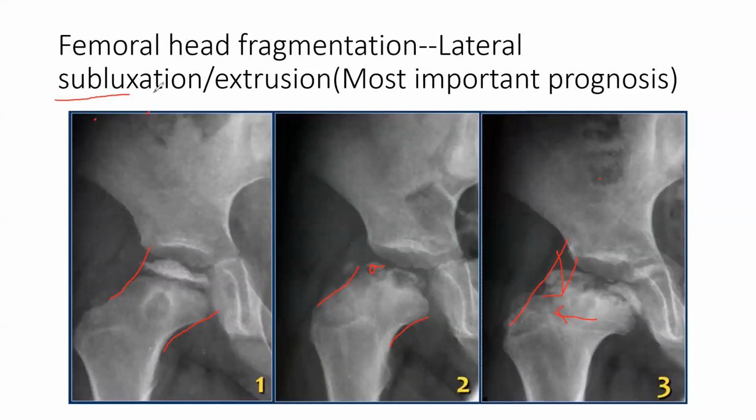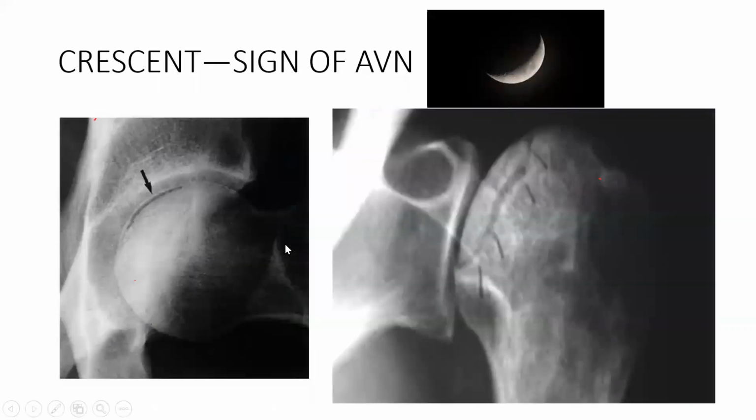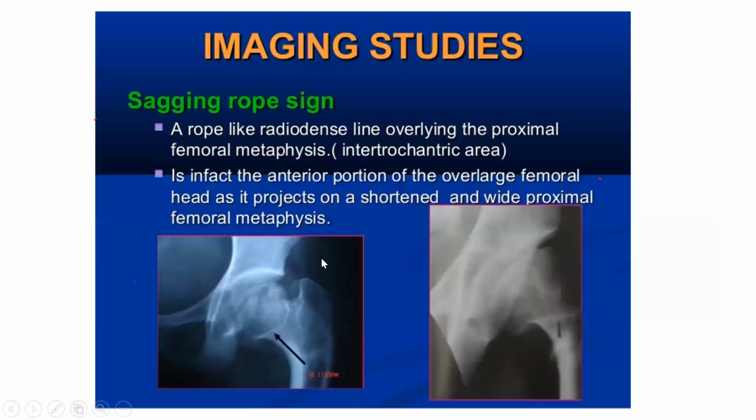Lateral subluxation is the most important prognostic sign. If your femoral head is going outside, it is a very bad prognosis. That means your head will not survive, so you have to prevent that. If there is a lateral subluxation or lateral extrusion, you have to prevent it. Among all signs, the most important prognostic one is lateral subluxation. Crescent sign I have shown you.